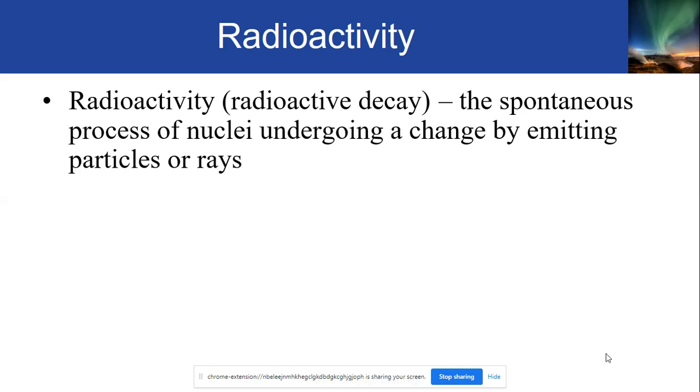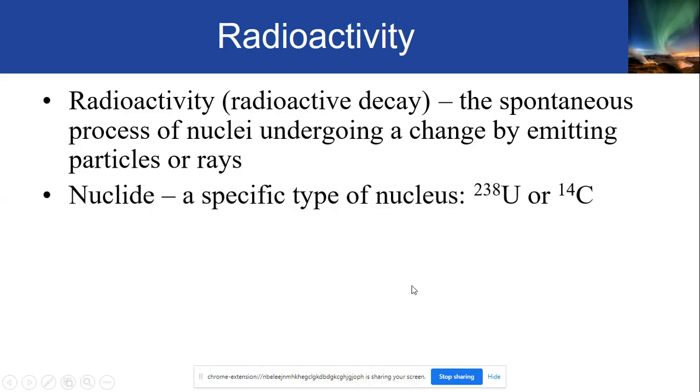So what is basically the meaning of radioactivity? Radioactivity, often called radioactive decay, is the spontaneous process of nuclei undergoing change because they are unstable elements. In order for them to become stable, they tend to disintegrate. That is what you call the radioactive process, or the radioactivity of a particular nuclei, by emitting some particles or rays.